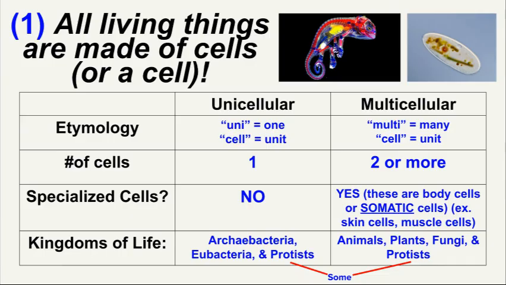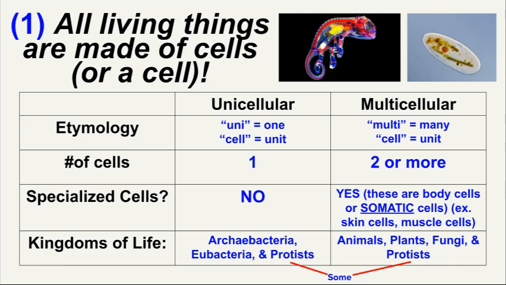I'll have you guys underline that word just like you see it on your screen. That will be an important term for you guys to know later on down the road. An example in humans would be skin cells, muscle cells, blood cells, eye cells. But other organisms that are multicellular, like plants, have leaf cells, stem cells, and root cells. These cells may look different and have different functions, but they are all still a part of the organism that is multicellular. The kingdoms that do this are animals, plants, fungi, and of course protists, although there's not as many.